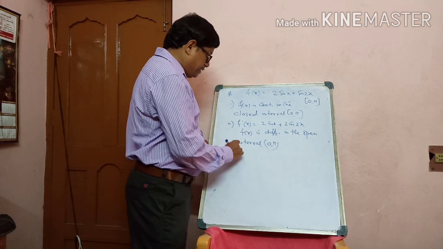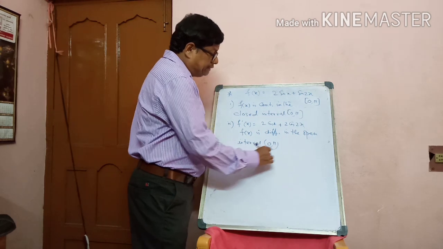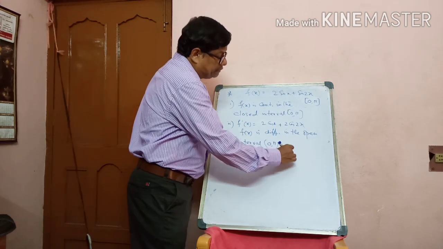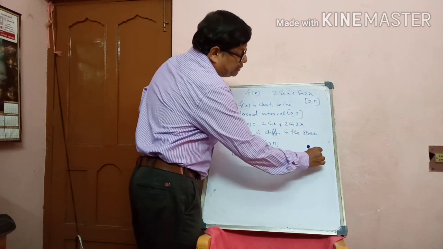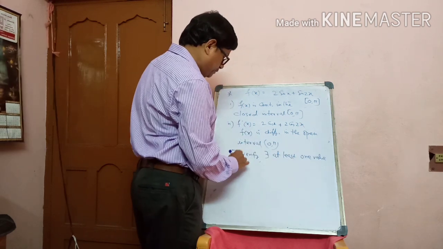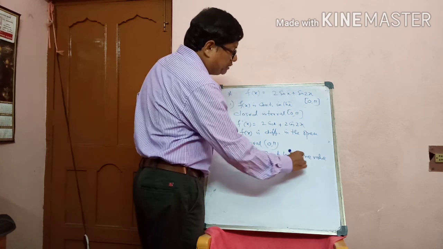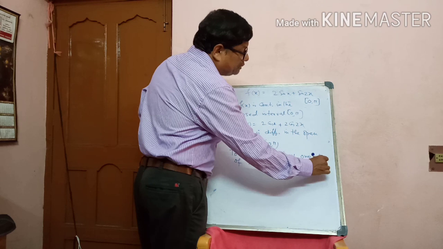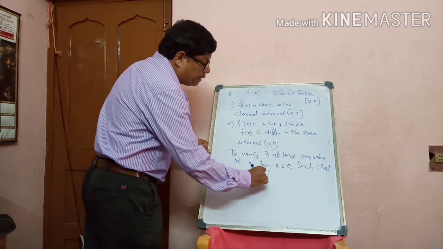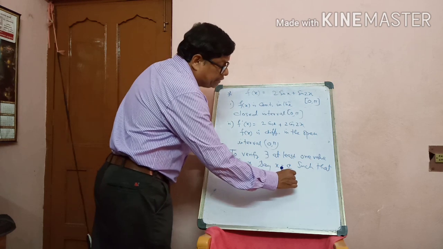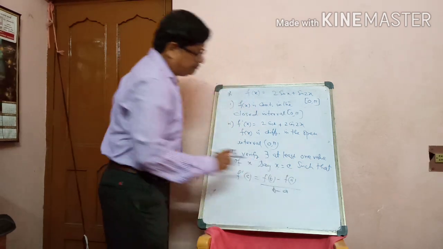To verify, there exists at least one value of x, say x equals c, such that f'(c) equals f(b) minus f(a) by b minus a.